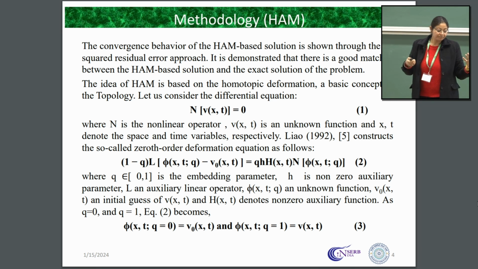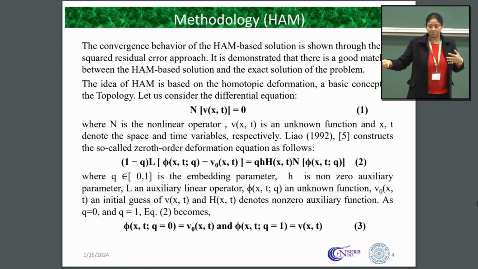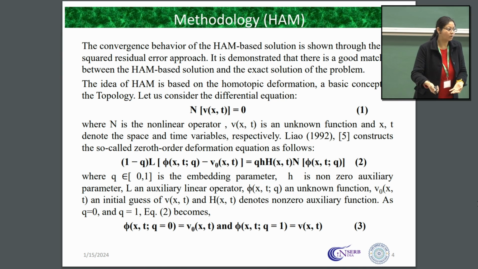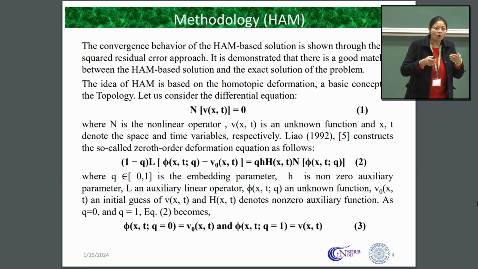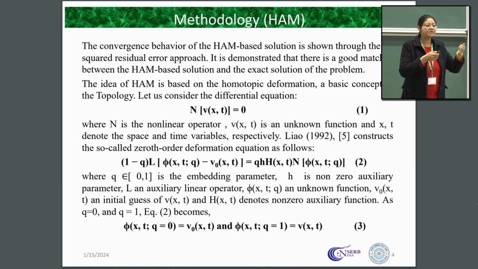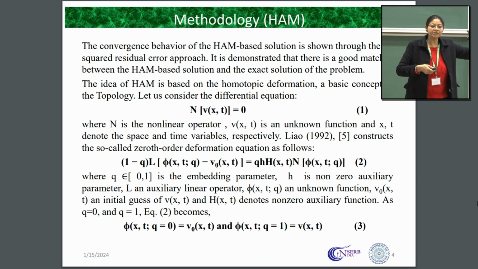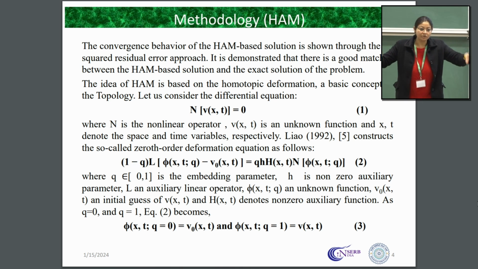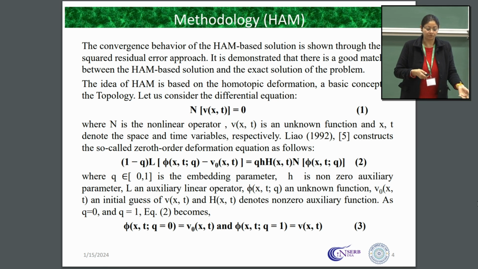For example, if we have a circle and an ellipse, the circle is x square by a square plus y square by a square equals 1, or I can say x square by a square plus y square by b square equals 1, that is an ellipse. So the circle is continuously deforming to an ellipse. So here homotopy comes into the picture.